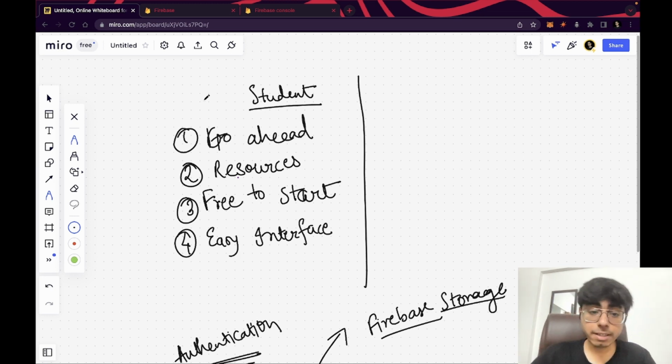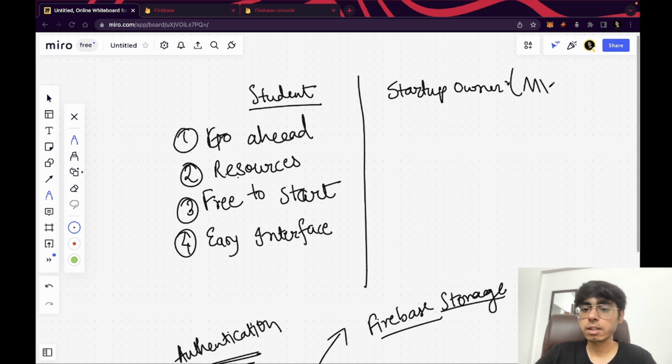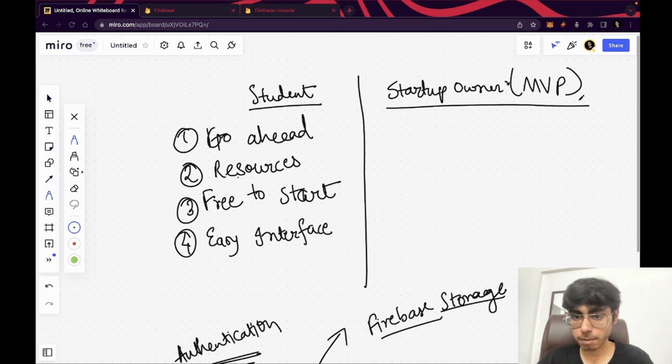So till then, let's say you are a student, go ahead with Firebase, right? Now let's say you are a startup owner, and you are creating an MVP. Then what are the advantages you get with Firebase, or what are the pros and cons of Firebase? There are certain cons of Firebase. So let's divide it into two parts.